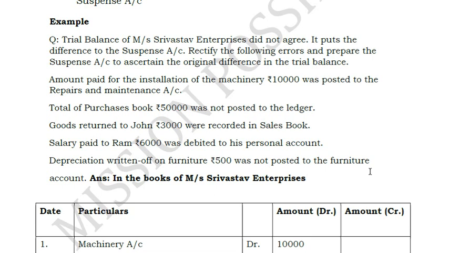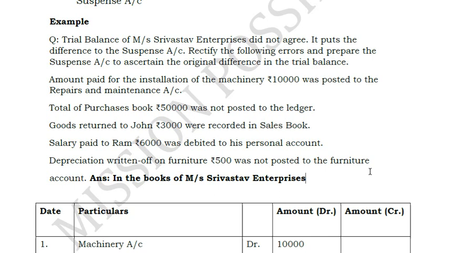Whereas in a two-sided error, both debit and credit are wrong. So what happens is the trial balance will tally. Only your ledger accounts are not posted correctly. That means instead of purchase, it is posted to some other account, expense account, instead of rent you posted to salary. So in these cases your trial balance will tally, but only your ledger accounts are posted wrong. So you just need to reverse the wrong entry and post the correct entry. So no need of a suspense account in two-sided errors. Only in one-sided errors we need to take the help of a suspense account, because only one side of the journal entry has been posted wrongly.